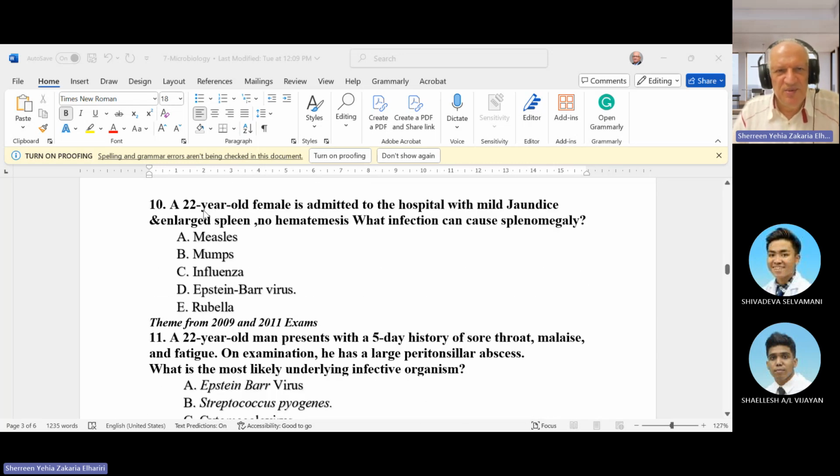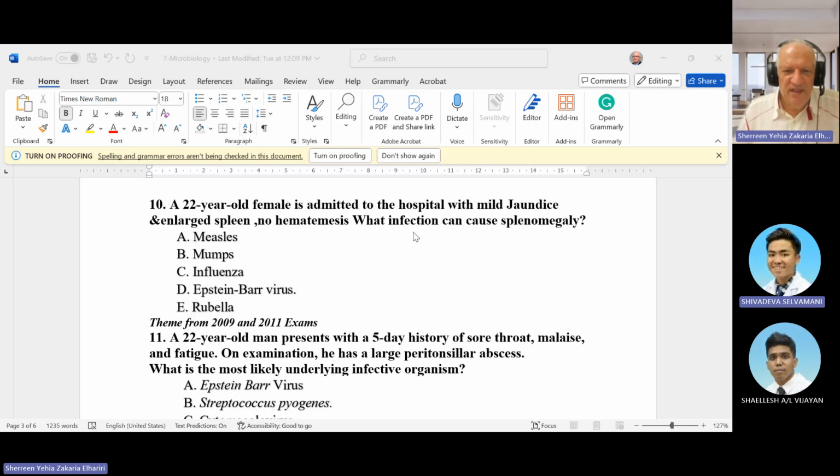Next is a 22-year-old female admitted to hospital with mild jaundice, enlarged spleen, no hematemesis, so it is not varices. What infection can cause splenomegaly? So this patient has splenomegaly and mild jaundice. What could it be? If we make it easier, they have some lymph nodes. So they have lymphadenopathy, splenomegaly, maybe a mildly enlarged liver, jaundice. So what could it be?